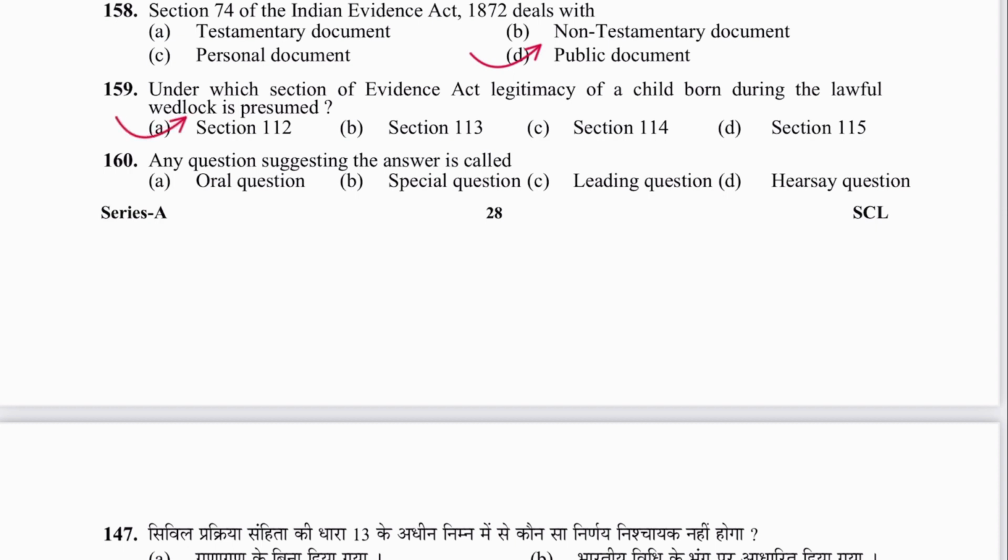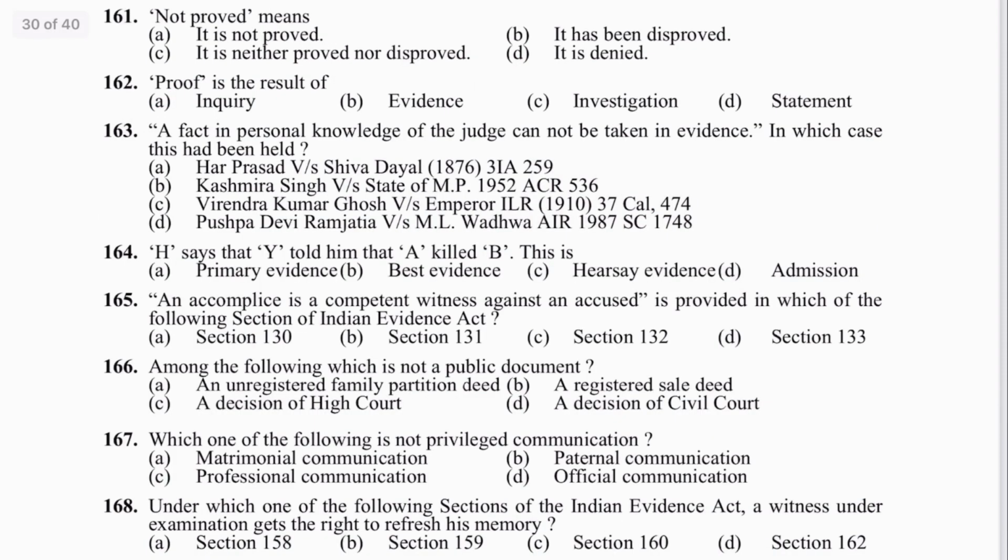Next is 160. Any question suggesting the answer is called a leading question, provided in section 141. And when can it be asked? In 143, in cross examination. Next is 161. Not proved means it is neither proved nor disproved. Provided in section 3, interpretations. C is the answer. Next is 162. Proof is the result of evidence. B is the answer.